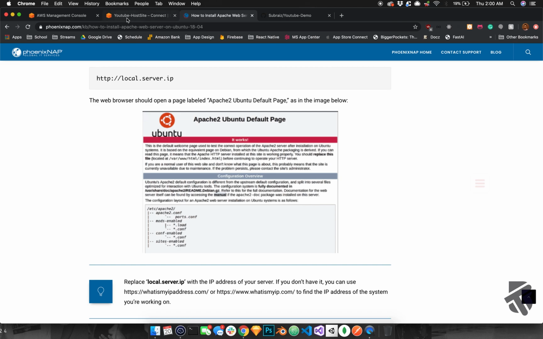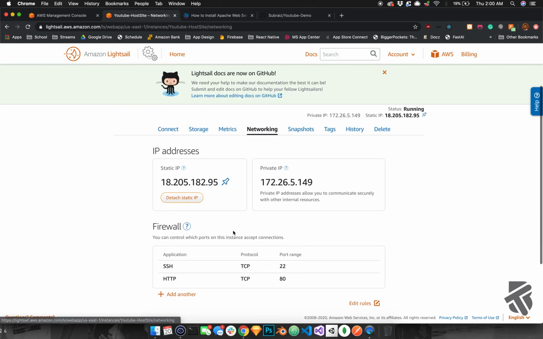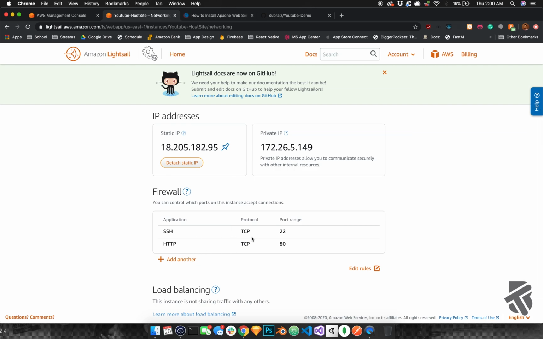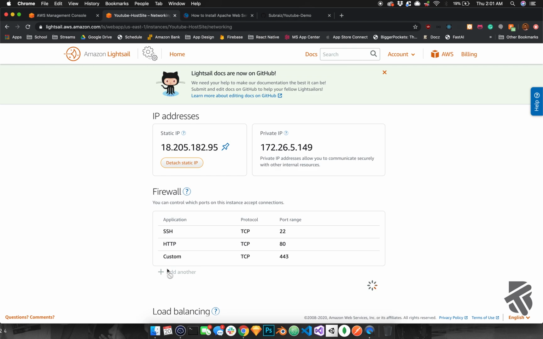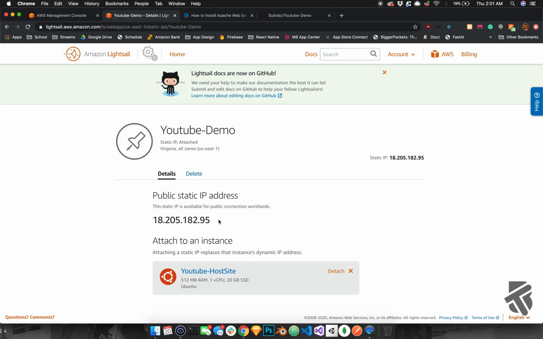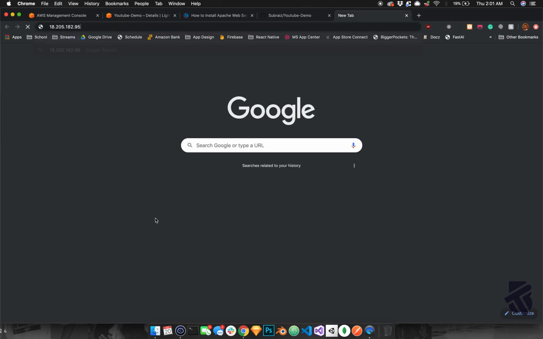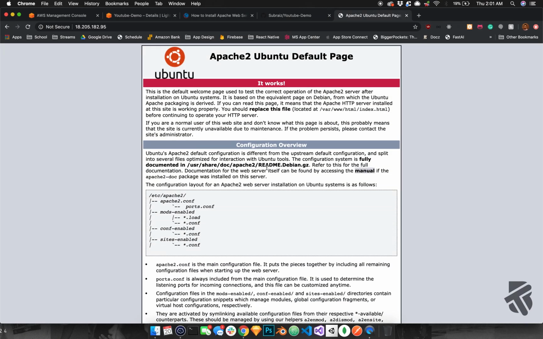So next thing you want to do is go back to the server. If you go on networking, you can see your firewall over here. It already has these 2 ports open. Let's just add HTTPS. If you just type in 443, it should come up. Oh, okay. Yeah, right there. So that's perfect. Now let's see what happens when we go to this address over here. See, this is the default page you get. So that means everything's going perfectly according to plan.